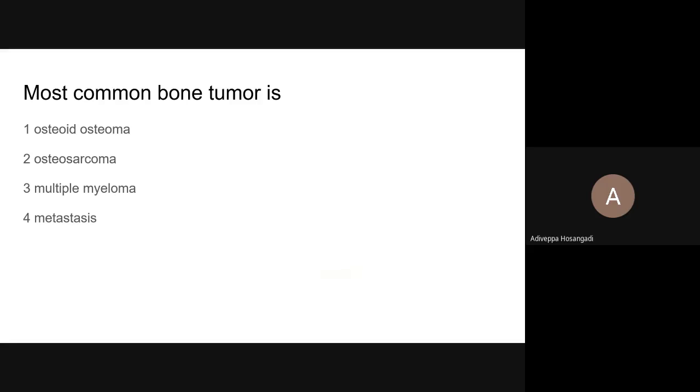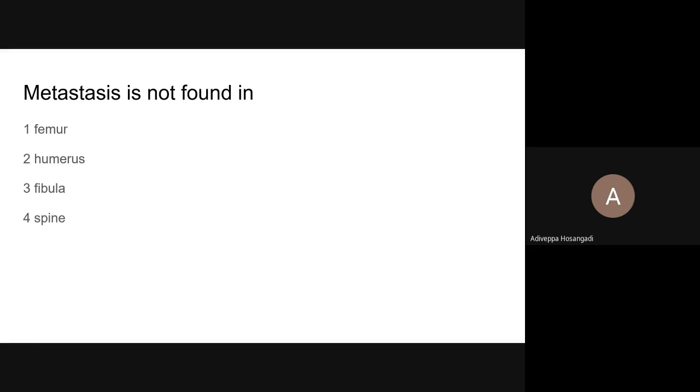Most common bone tumor. Metastasis, sir. Yes, very good, because I have not mentioned primary. Metastasis is not found in fibula. Fibula, sir.